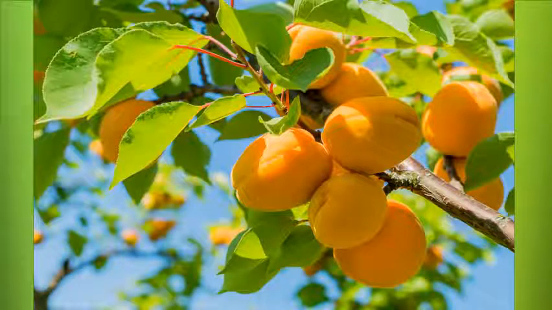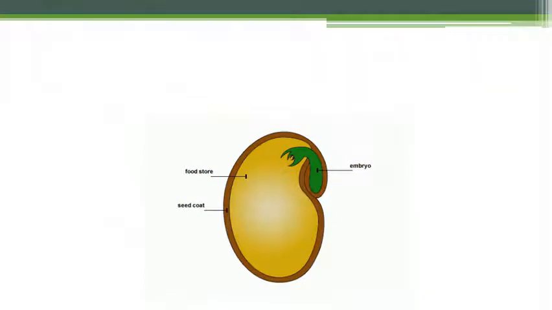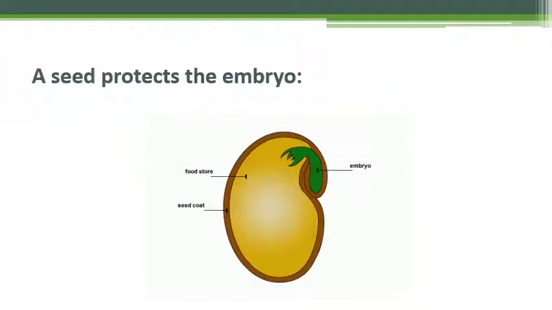So actually many plants grow and bear fruit to protect their seeds. A seed protects the embryo inside it. In addition, shapes of seeds and fruits help in their dispersal. A seed protects its embryo. Seeds and fruits are formed by fertilization.